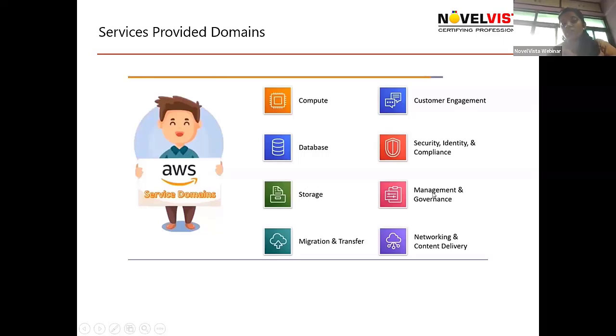Then AWS provides management related services, then migration and transfer related services, then networking related services. So this many domains, and it will also provide services for, let's say, artificial intelligence and machine learning. So each and every aspect of today's world, every domain, they can provide services for every kind of customer. So that's why we can choose AWS.